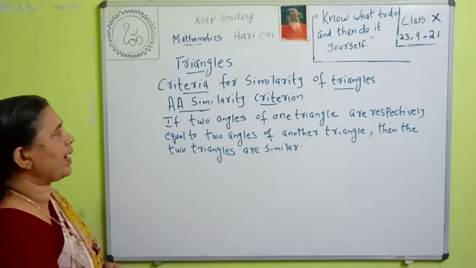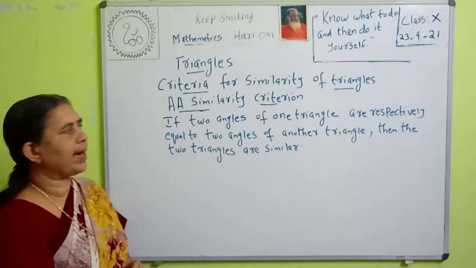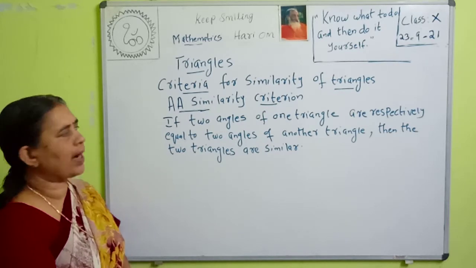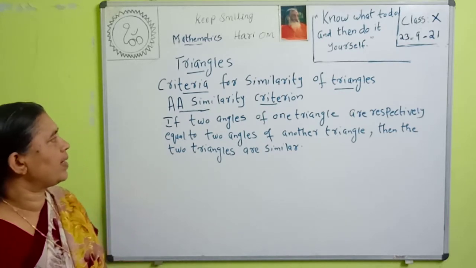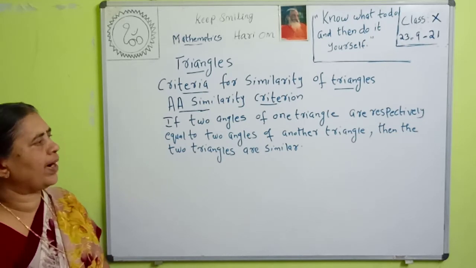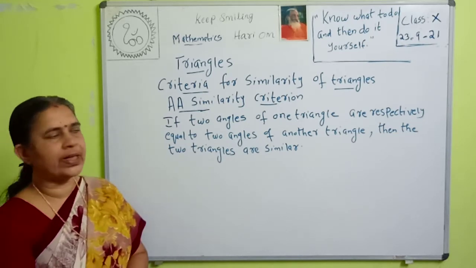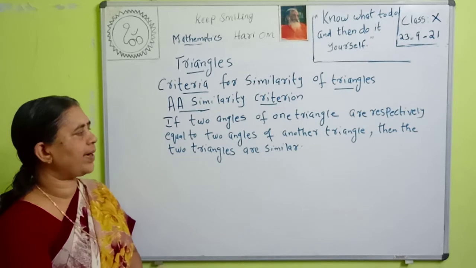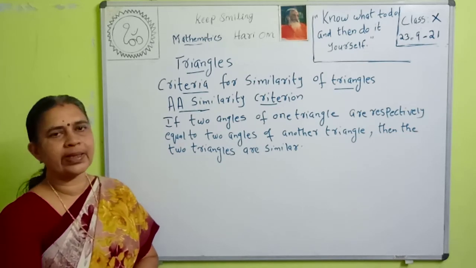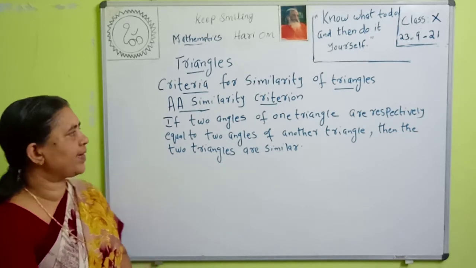Next is the AA similarity criterion. AA means angle, angle. The AA similarity criterion states that if two angles of one triangle are respectively equal to two angles of another triangle, then the two triangles are similar.